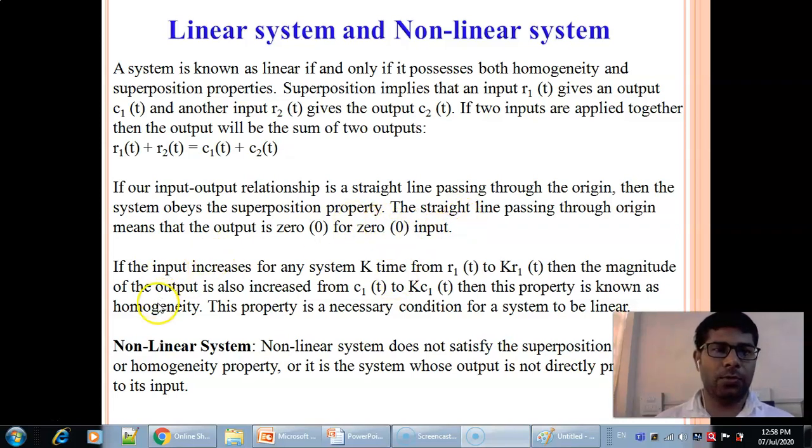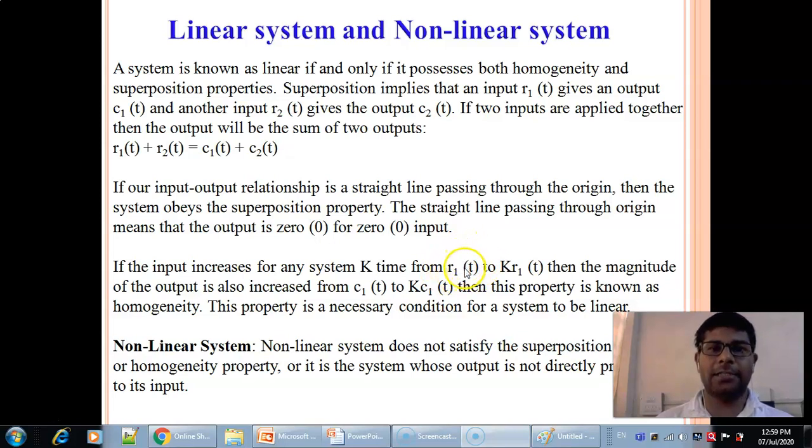So we are moving forward to homogeneity. Now what is homogeneity? Homogeneity means if the input increases k times from R1 of t, meaning first of all you are applying R1 of t, right?